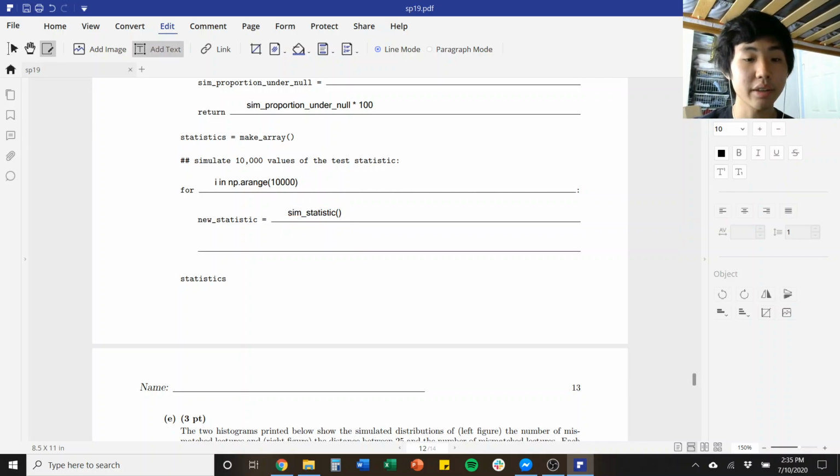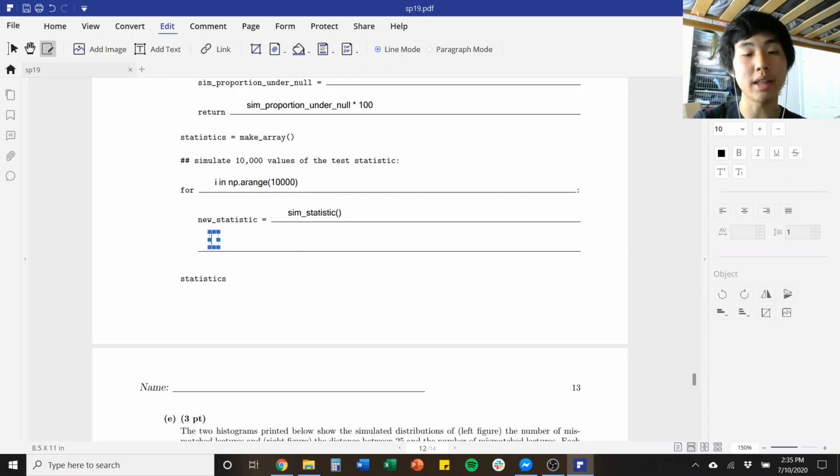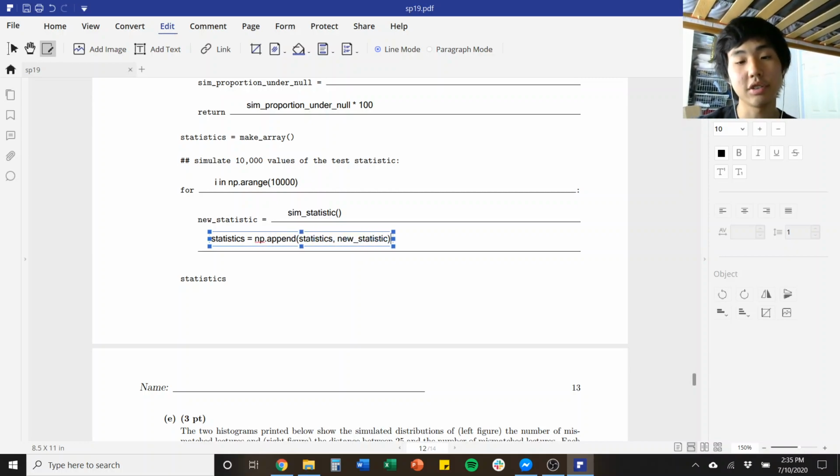And then we want to take that one value and add it to our array. So the way we do that is by using np.append. So statistics equals np.append statistics, new statistic. And so when we do this for loop, it'll put 10,000 simulated values into this array statistics.